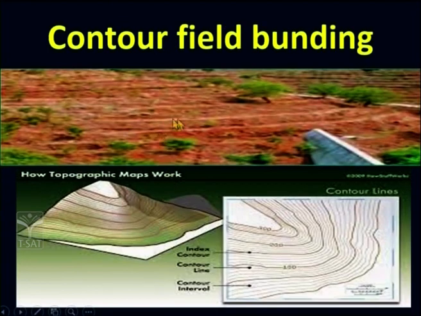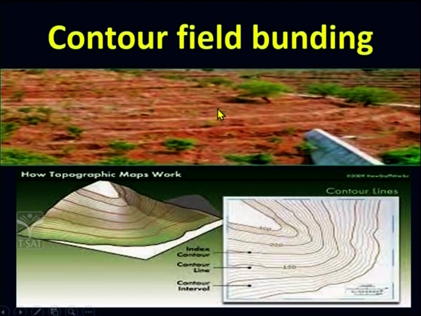Kottapalli also has these contour lines. So what is done along these contour lines is field bunding. What is a bund? A bund is a barrier made up of earth, also called an earthen dam, which is used to stop the flow of water. So along the contour lines, bunds were constructed, and on these, plants were planted.